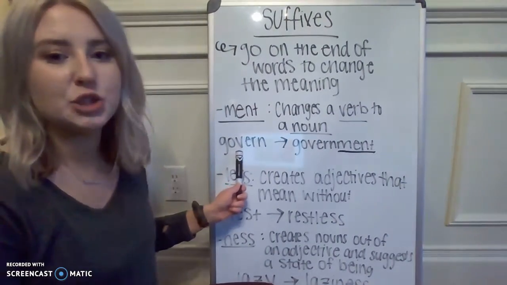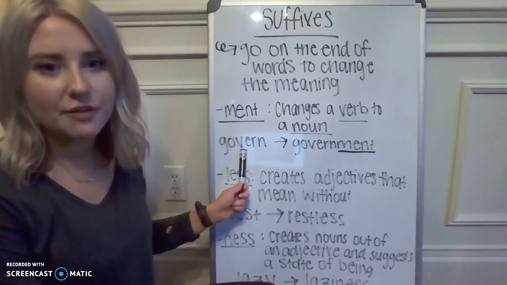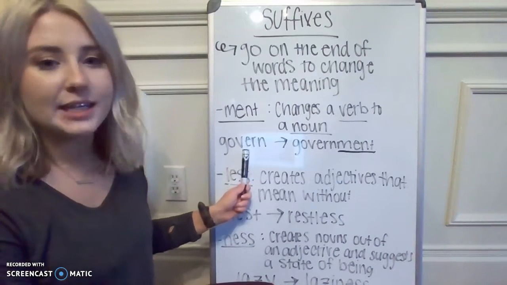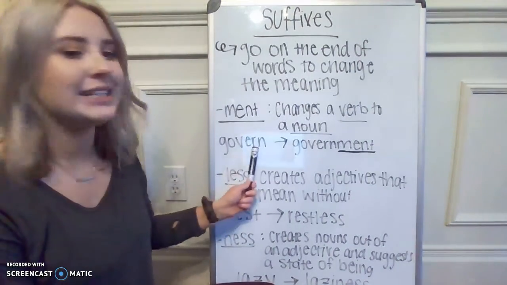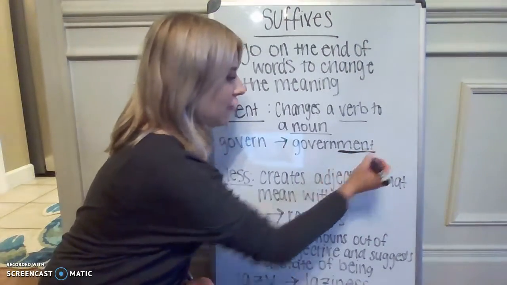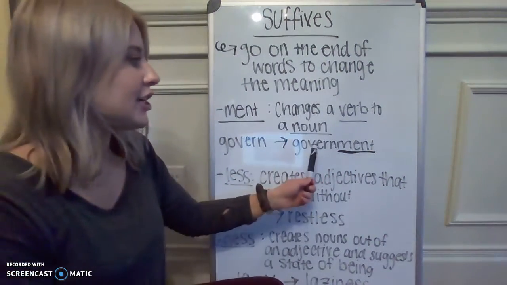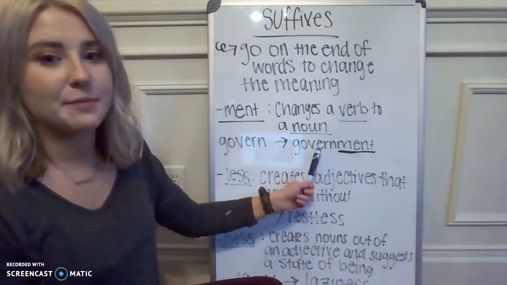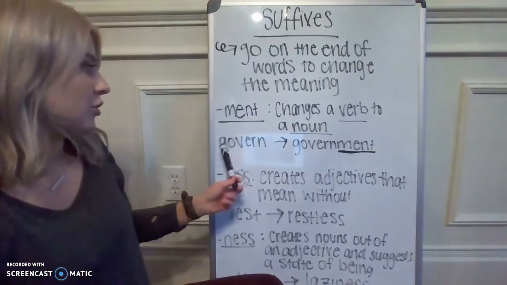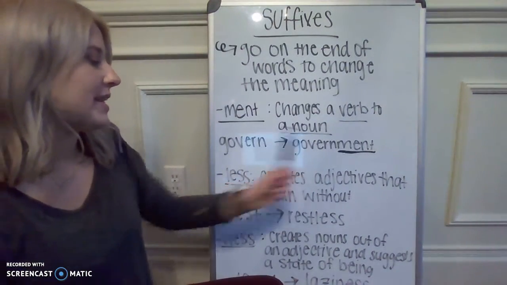So to govern means to operate something. So a teacher governs a classroom and a principal governs a school. The president governs the country. So govern is a verb. And when you add ment to the end of govern, you get government. And government is a noun because it can be a place, a government building, or it can be a thing, all right? So it changes the verb to a noun.